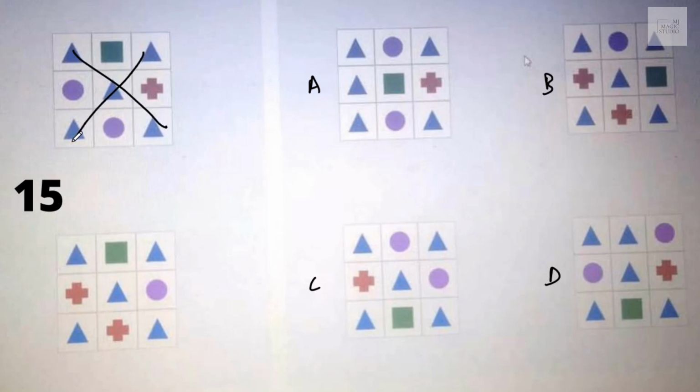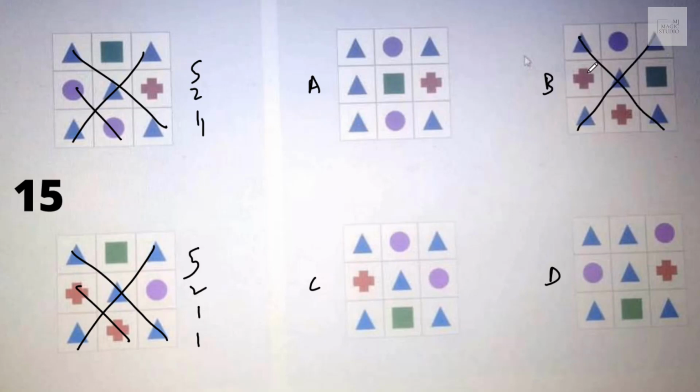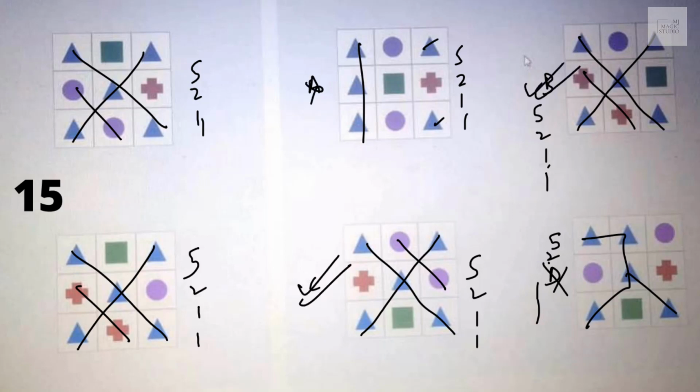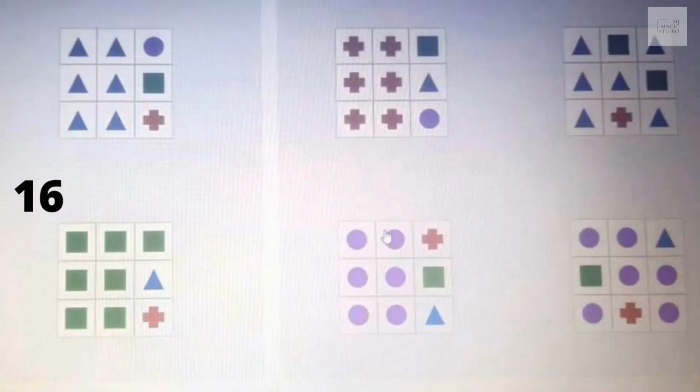Okay, what kind of relationship? Here we have 5, 2, 1, 1. 5 on the cross and 2 on one of the diagonals and 1, 1. I need 5 on the cross. In B, I have 5 on the cross, 2 on the diagonal. It matched 5, 2, 1, 1. On C, I have 5 on the cross, 2 on the diagonal and 1, 1. In spite of the fact that it is 5, 2, 1, 1 in A and in D, can't select A and D. It is B and C selected, and on to the next screen.